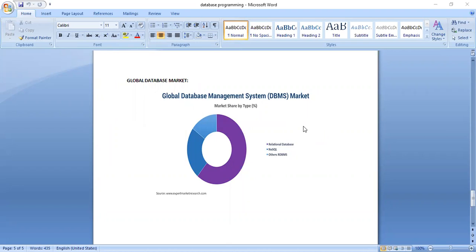The second thing here is NoSQL. NoSQL doesn't mean "not SQL" actually. It is "not only SQL", and we have different expansions for NoSQL.